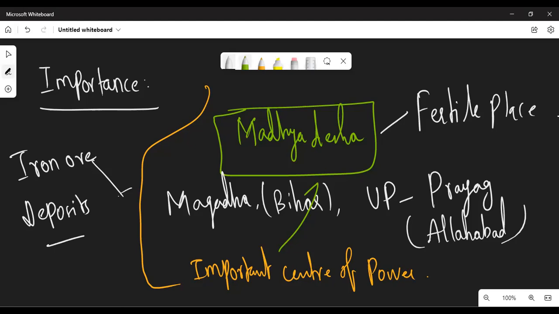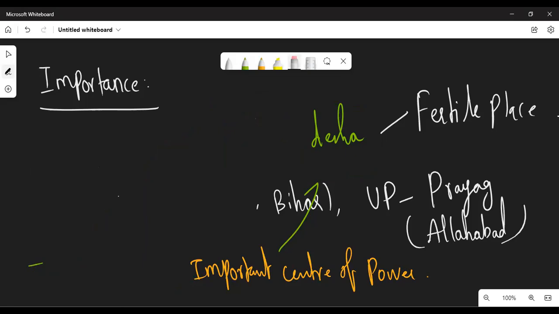So these Gupta people found it very easy to exploit this iron ore. Ultimately, the Gupta Empire flourished and developed because of this reason also. The place was very fertile and had iron ore available, so they exploited it and generated wealth.